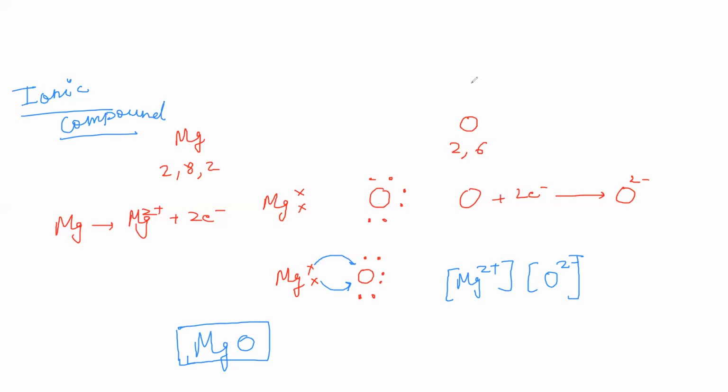So I am giving you one homework. We have read today how an ionic compound is formed, what an ionic compound is, what charge metals will gain, what charge non-metals will gain. Please write Lewis symbols for atoms with atomic number 1 to 10 and try to rewrite the formation of the